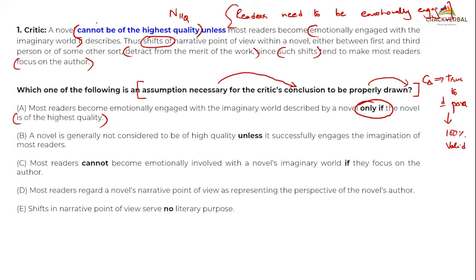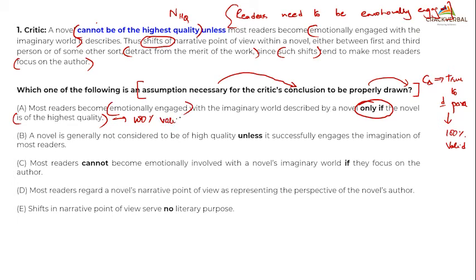Now, option A is saying they become this only if the novel is of highest quality. Is this 100% the quality of the novel? So to achieve highest quality of novel is being emotionally engaged. Really, only if the novel is this, emotional engagement will happen. Do you think this is a necessary condition?